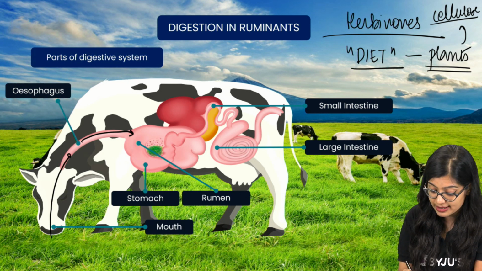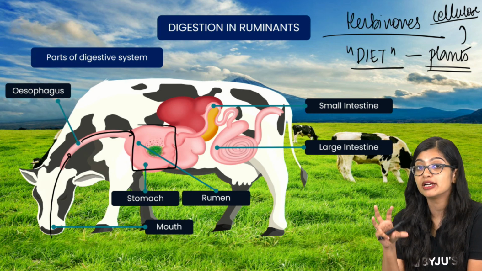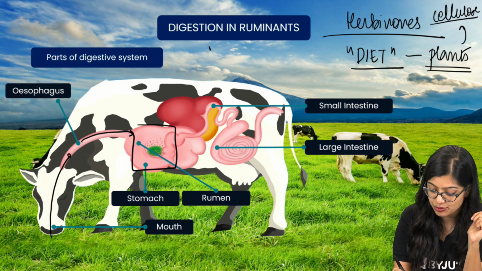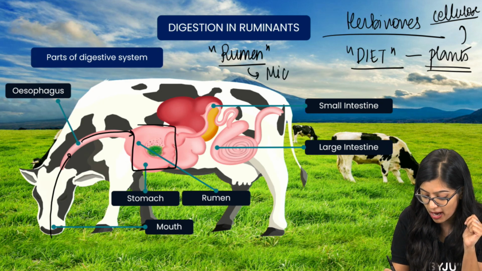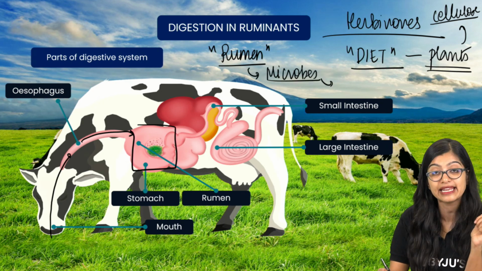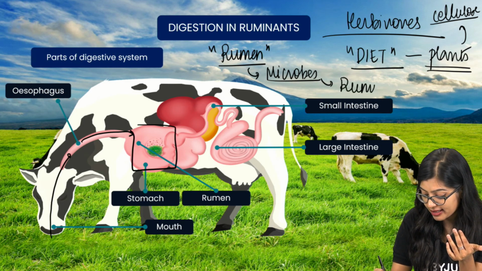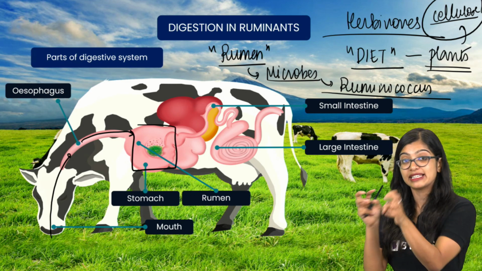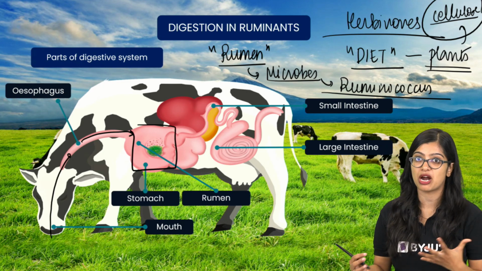And here the stomach is 4-chambered, right? So it's not a single flattened structure, but it's 4-chambered. And especially one chamber that we need to be concerned with is the rumen. Now the rumen has various kinds of microbes, different kinds of bacteria. And this is very important because they have bacteria like ruminococcus that help in digesting the cellulose. Once these bacteria act on the plant-based food, cellulose gets digested and now the food is partially digested.